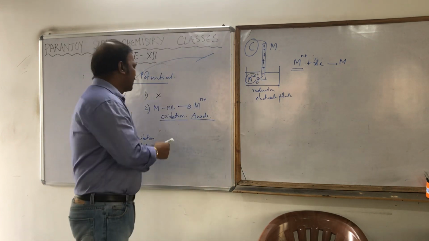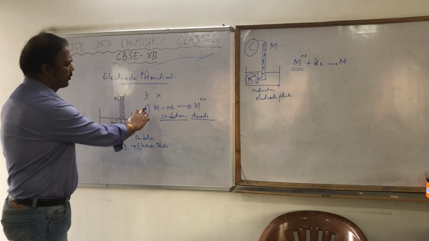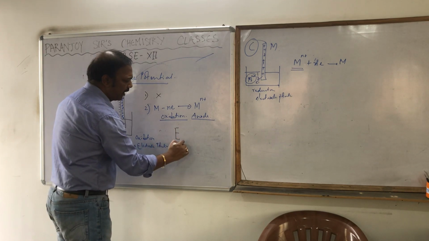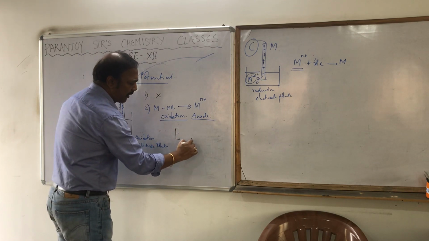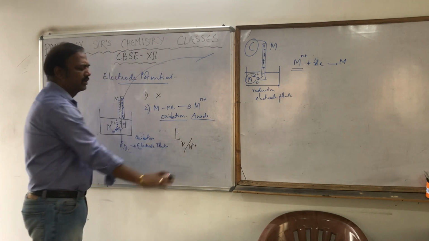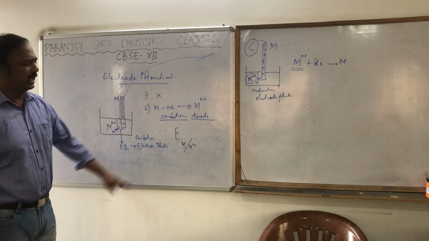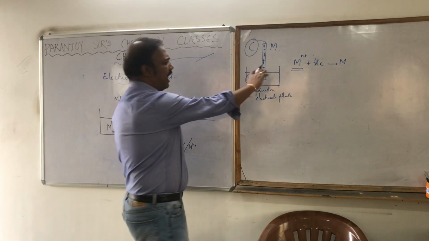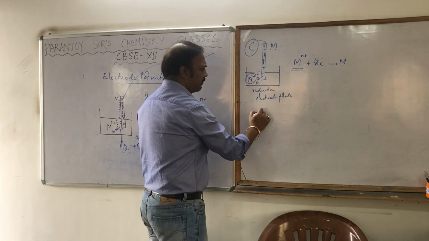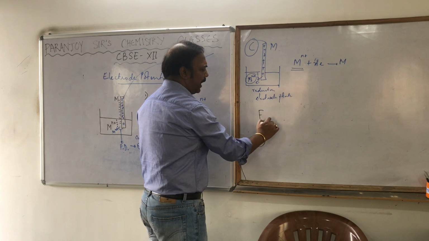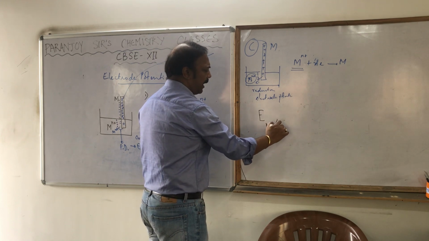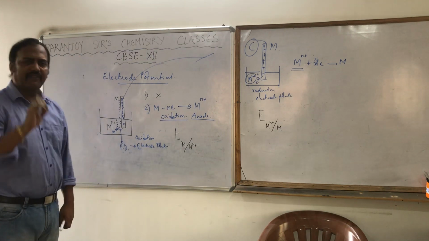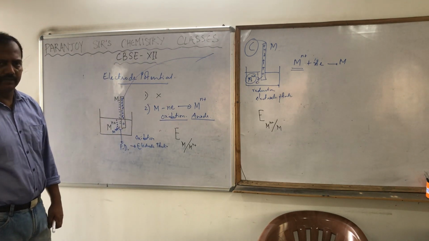If it is generated due to oxidation, we denote it like this: E of M/Mn+, meaning oxidation is happening over here. That is the electrode potential because of oxidation, and if it happens because of reduction, then we write it E of Mn+/M. Now one very important thing I am saying.